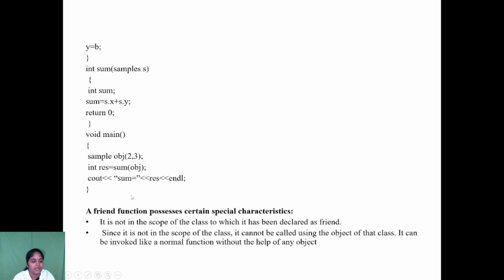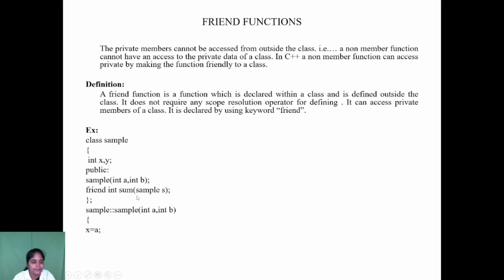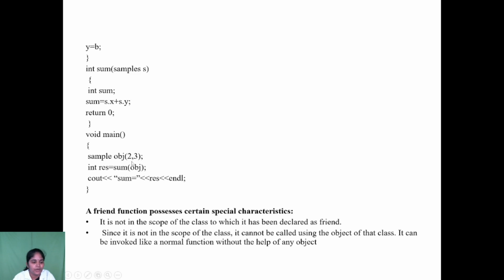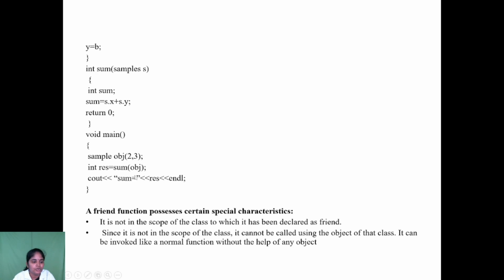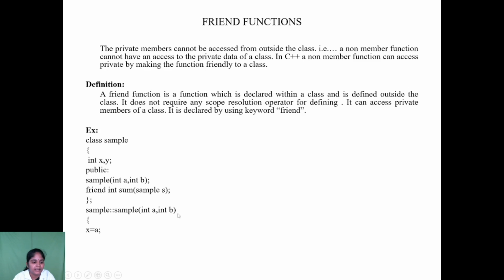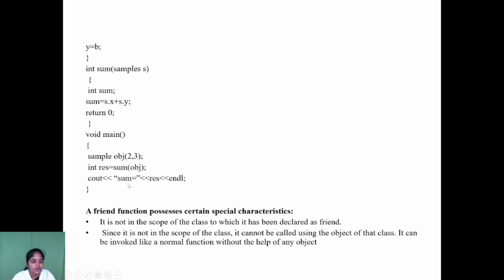From the main function, when the execution starts, we give the class name sample, we are creating an object obj, then you are passing the values 2 comma 3. From this statement it pushes into this statement. So now a is allocated 2, then 3 is allocated to b. Then x is equal to 2, y equal to 3. Likewise, pushing the arguments.